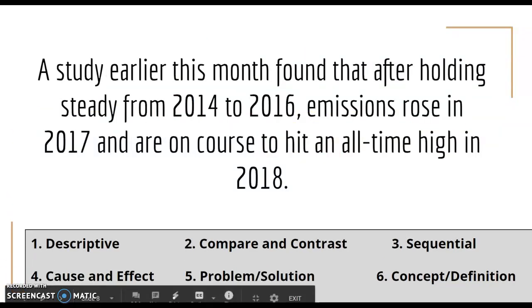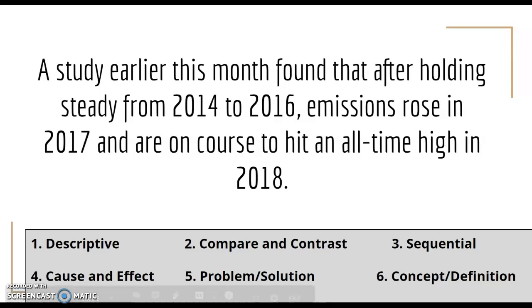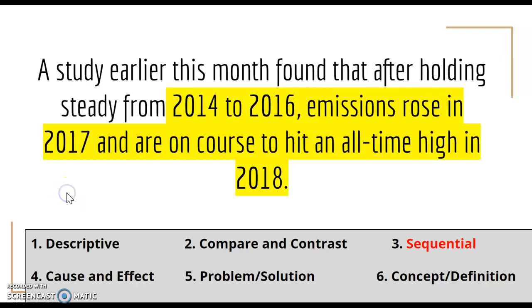All right, let's give another one a try. A study earlier this month found that after holding steady from 2014 to 2016, emissions rose in 2017 and are on course to hit an all-time high in 2018. Okay, select the best text structure for this excerpt.